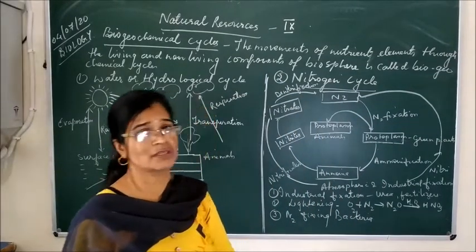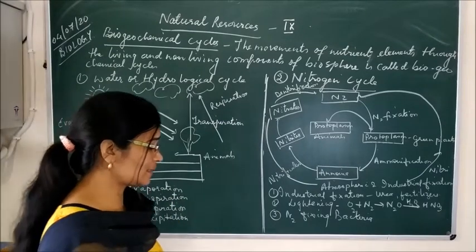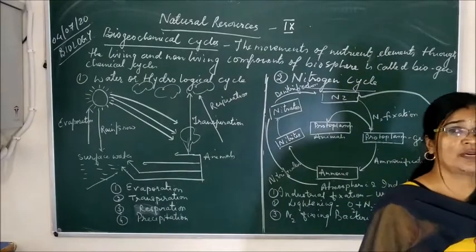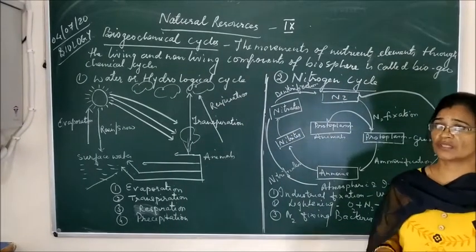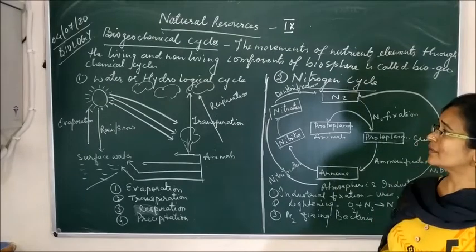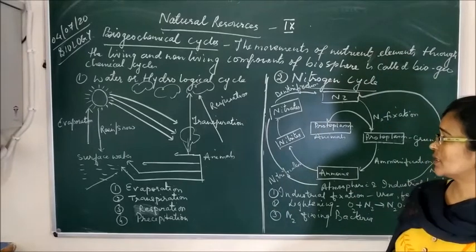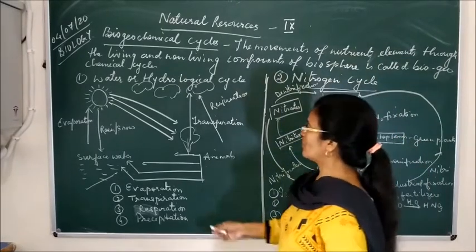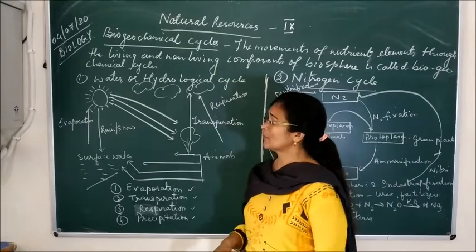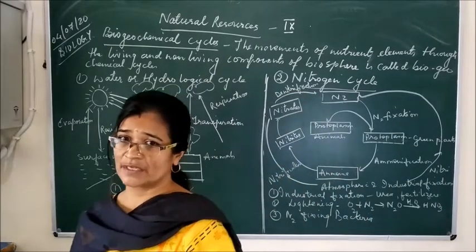You might have studied the water cycle in the lower classes. The water cycle is the cycle in which water is formed and comes to the earth in the form of rain. We all know that the different processes involved in the water or hydrological cycle are evaporation, transpiration, respiration and precipitation. Here we will discuss one by one what all these are and how rain is formed.